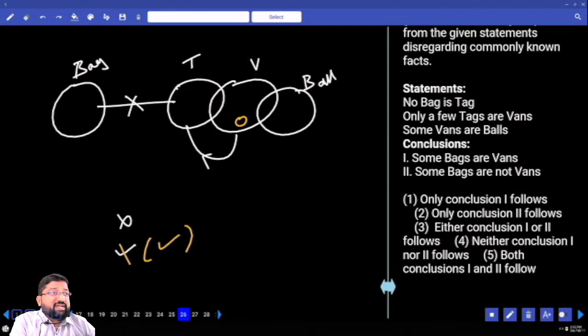What's your answer? Neither one nor two. It is not either or. It is neither one nor two. Okay, I told you why it is not either or before.